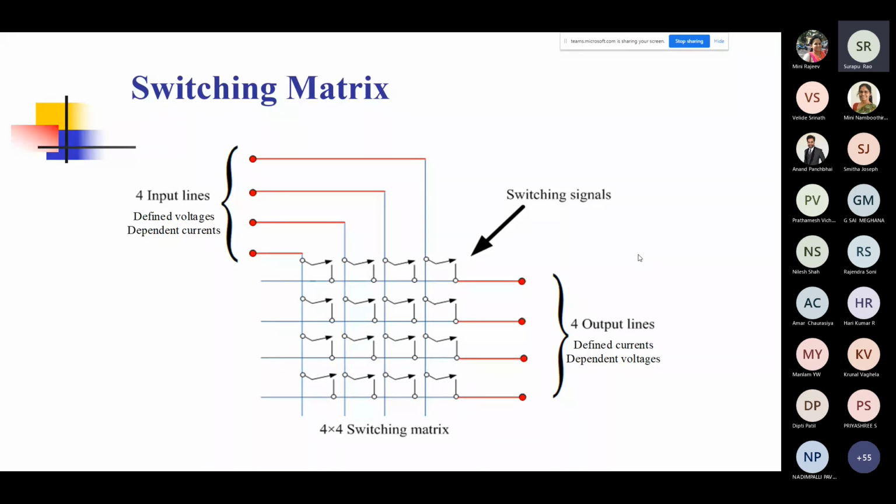So how do you do that? You do it by switching the various switches in this matrix. You switch them in a specific manner and keep them on and off for specific durations, which depend on your control algorithm that will determine what you get at your output. So this is the most general form of any power electronic circuit, any power electronic system. No matter how complex it is, and no matter what application it is used for, it can always be fitted into this kind of switching matrix.